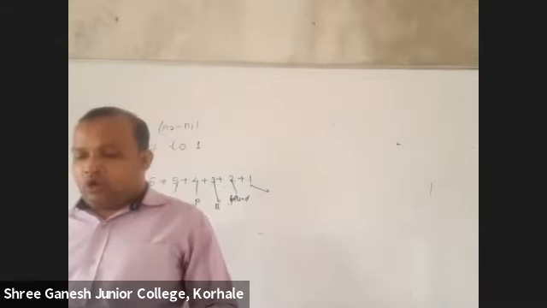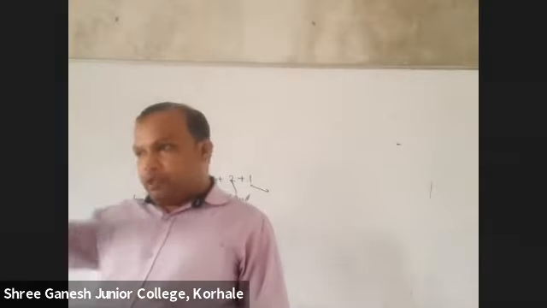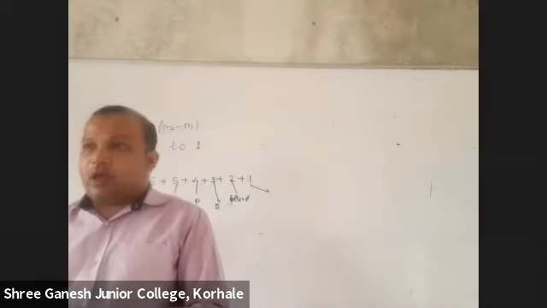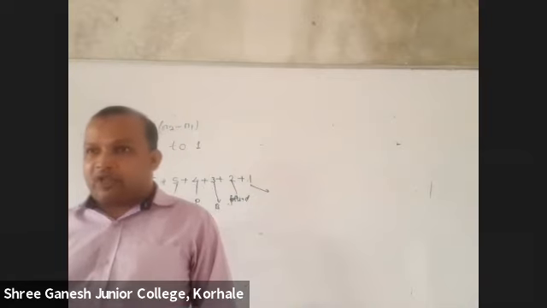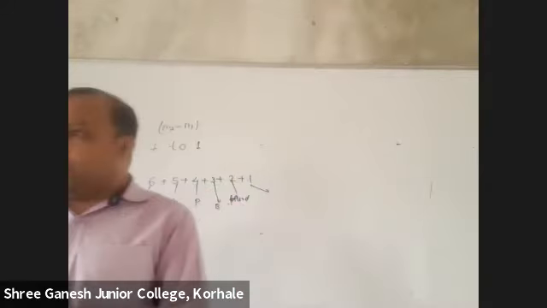And last one, total number of lines in IR region, means after that all. In IR region, Paschen is also there, Brackett is also there, Pfund is also there, and Humphreys series is also there. First find the total number of lines.